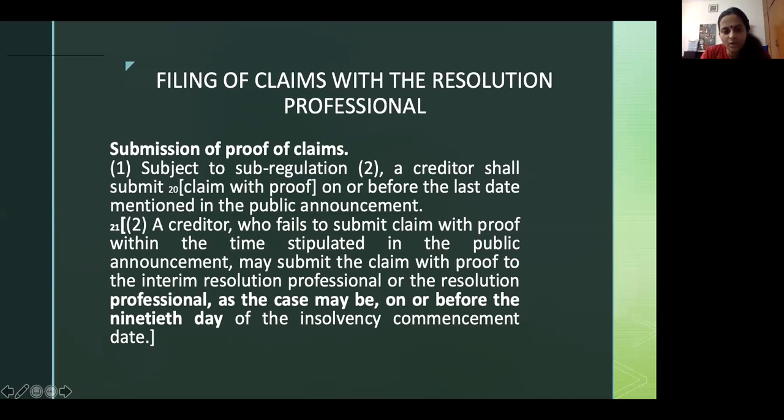I've received a question. Somebody's asking, will the moratorium apply on the corporate guarantor if the creditor proceeds against the corporate guarantor and corporate debtor simultaneously? At the outset, the moratorium does not apply on the corporate guarantor at all. If the corporate guarantor is not in CIRP, it will not apply. So that's part one of your question.